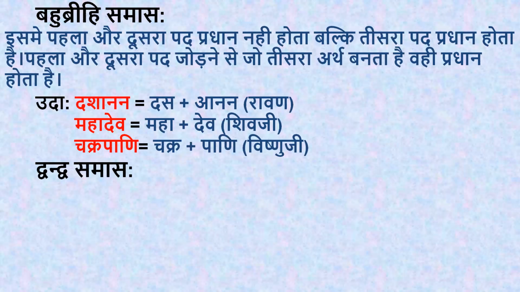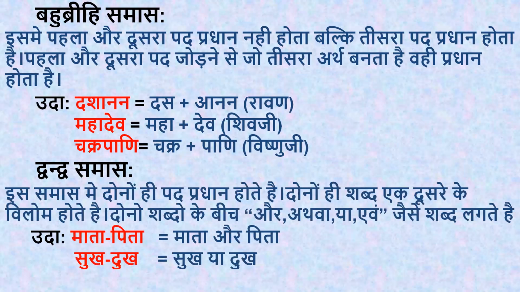Then next is Dvandva Samas. This is the last samas, Dvandva Samas. इस समास में दोनों ही पद प्रधान होते हैं, दोनों ही शब्द एक दूसरे के विलोम होते हैं, दोनों शब्दों के बीच और, अथवा, या, एवं जैसे शब्द लगते हैं. Okay, this type of samas is easy. Not the easiest of all; the easiest is dvigu samas, and dvandva is the second easiest, you can say.